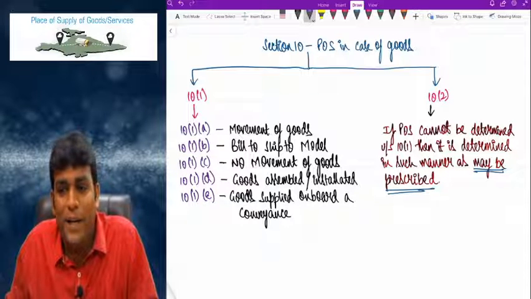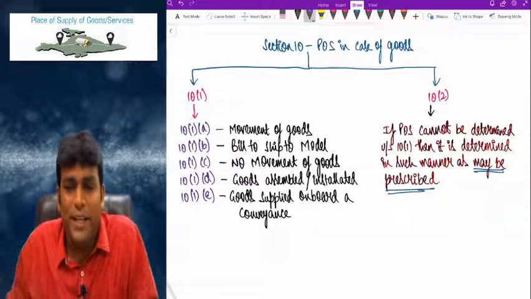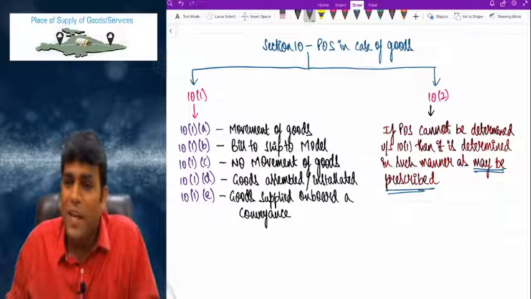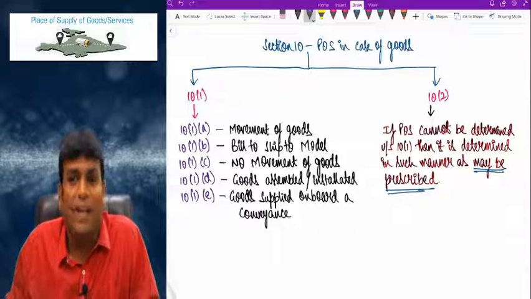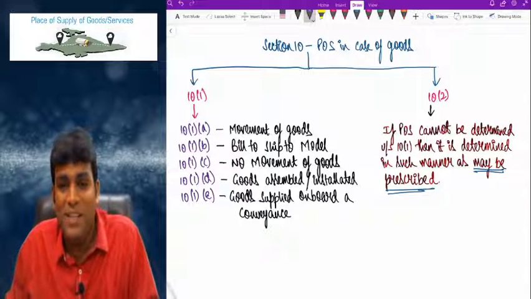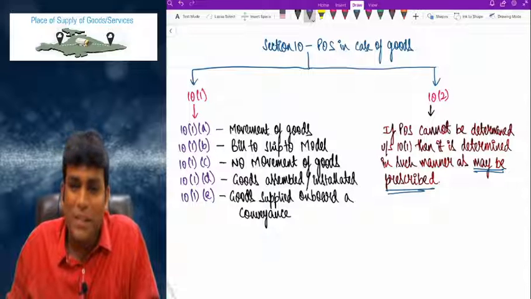So in 10(1), how many clauses are there? 10(1)(a) to 10(1)(e), 5 points we need to talk about. And 10(2) clearly says if POS cannot be determined in 10(1), then it is determined in such manner as may be prescribed, and generally they'll prescribe by way of rules.